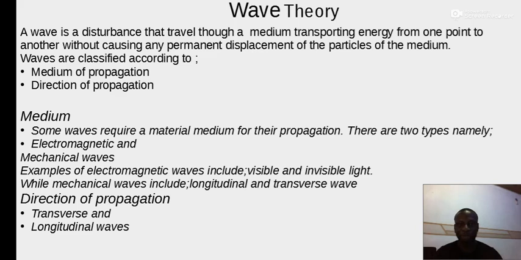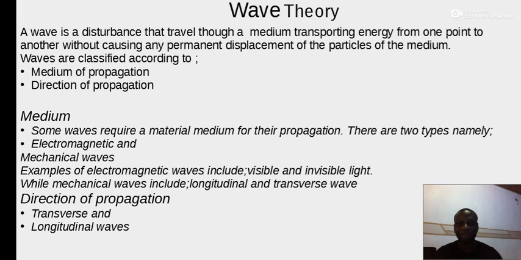A wave is a disturbance that travels from one point to another in a medium, transferring energy in the process without causing any permanent displacement of the particles of that medium.